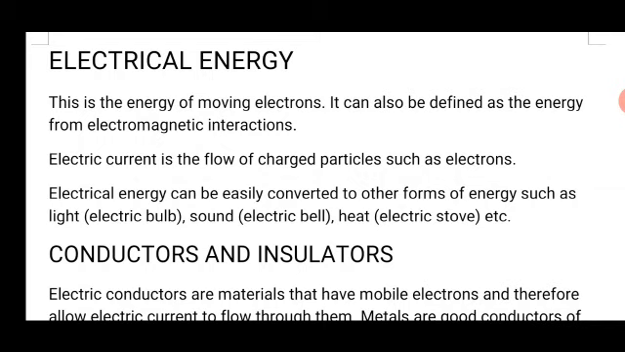So electrical energy is very important. It is easy to be converted to any form of energy that is needed. If you need any form of energy, get electrical energy, you can easily convert it to other forms of energy.